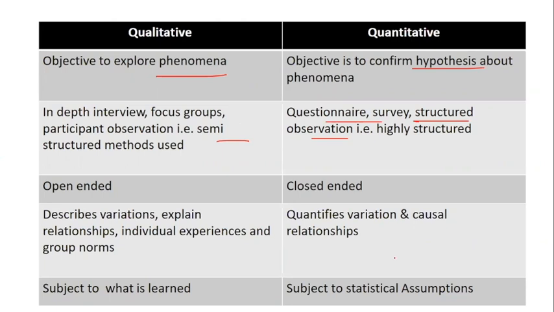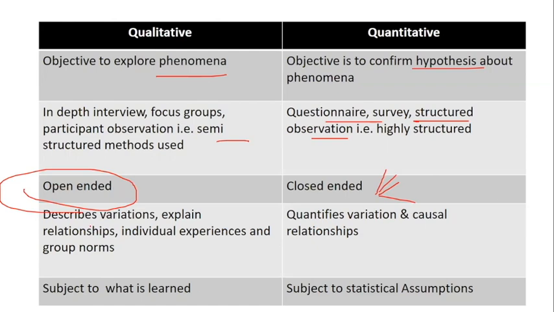So when I say open-ended, it means that it is in the form of descriptive. The question will be given. You're supposed to describe it in your own perception or in your own way. But in close-ended, you do not have such option. It is very restricted. Either it is yes or no, whether you agree or not. You can only go for yes or no. So there is no description allowed over here.